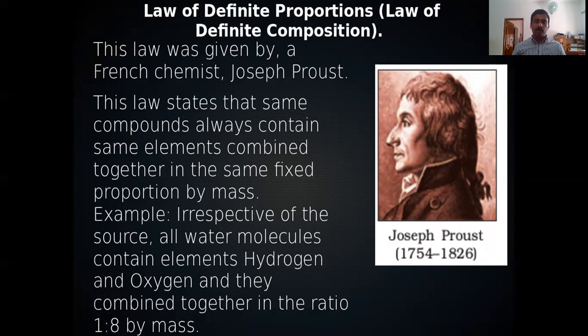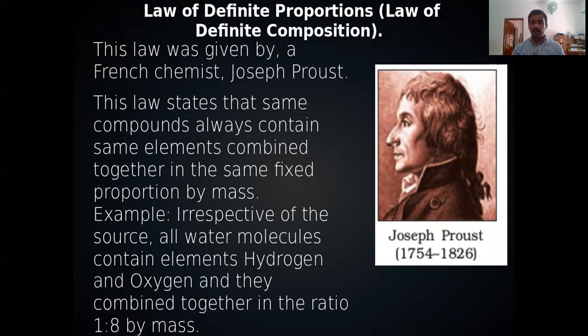whatever may be the source of water, we know the constituent elements are hydrogen and oxygen. There is no change in the constituent elements. And they are combining in a particular ratio. 2 gram hydrogen is combining with 16 gram oxygen.